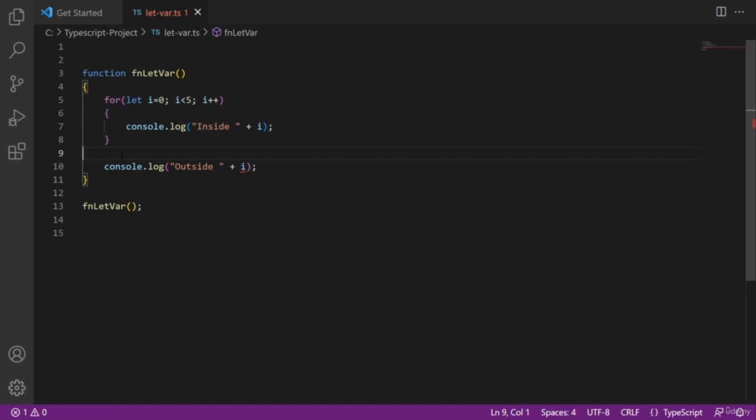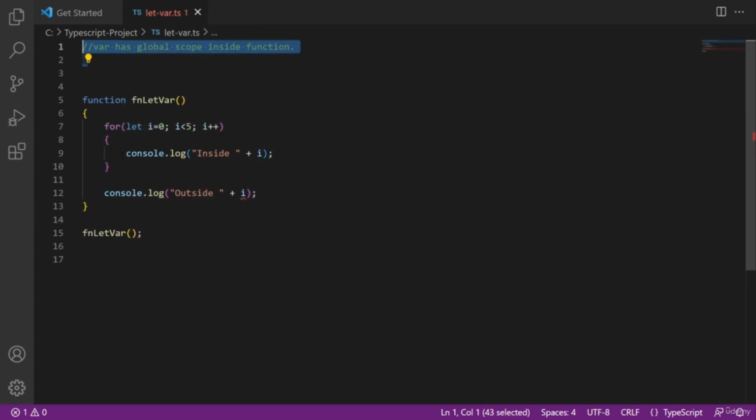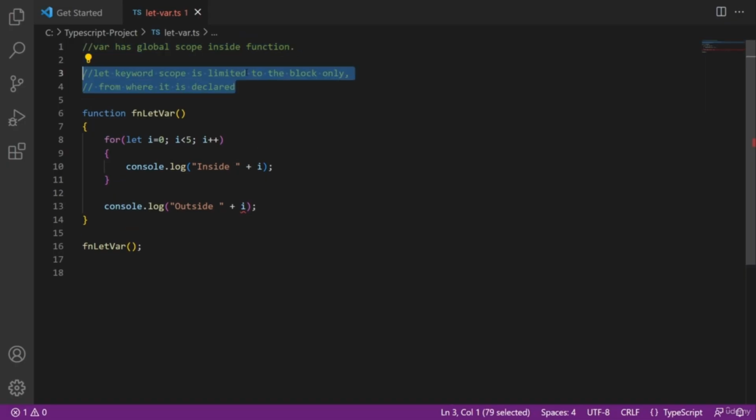The conclusion and definition is var has global scope inside function, but let keyword scope is limited to the block only where it is declared. This is the answer of this question. If you have any queries, then please ask me in the comment section.